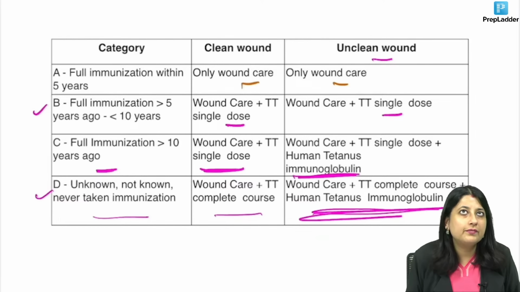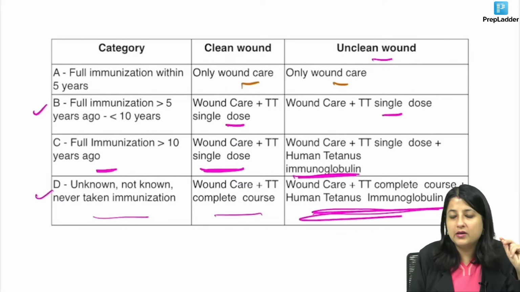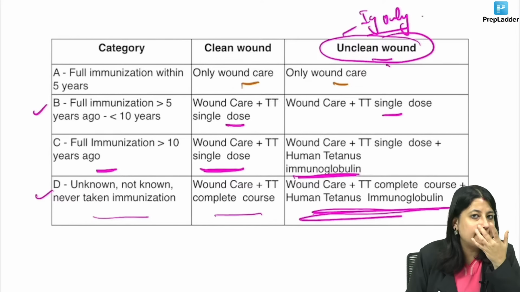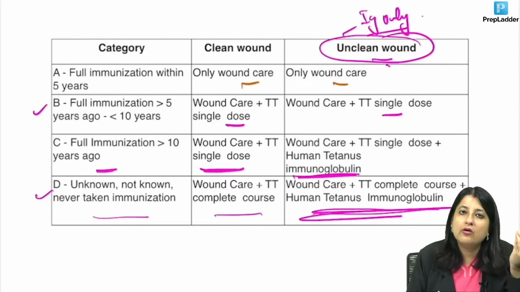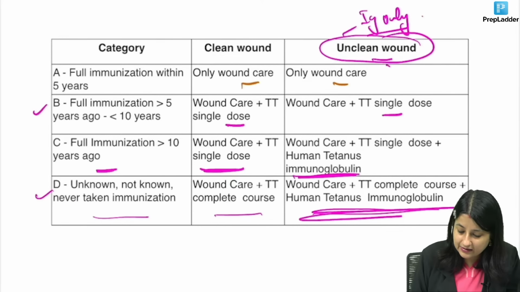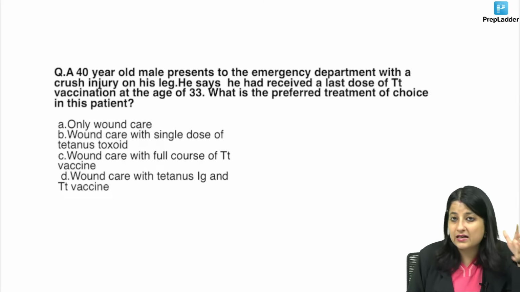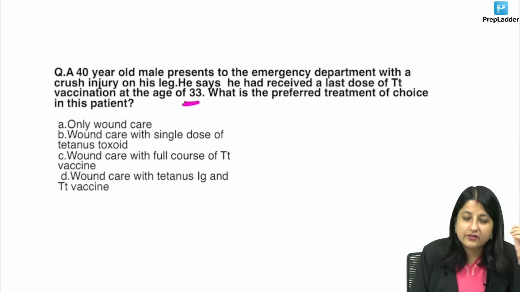Now, how do you come to the answer? Remember one point. Immunoglobulin is only given in unclean wound. It's not being given in clean wounds. No matter what, immunoglobulin is given in unclean wound. So whenever you get a question like here, 40-year-old male presents to the emergency department, crush injury. He says he has received the last dose of TT vaccination at the age of 33.